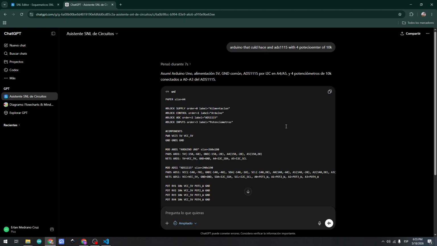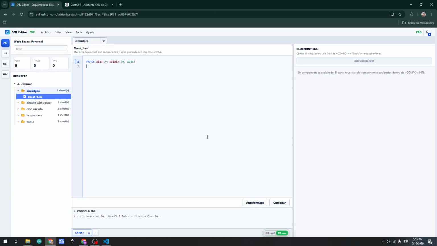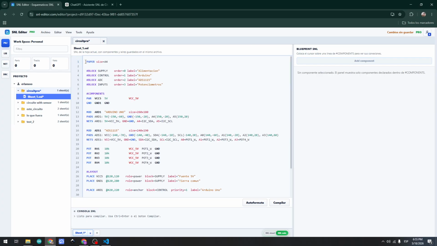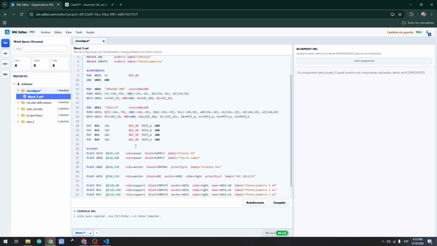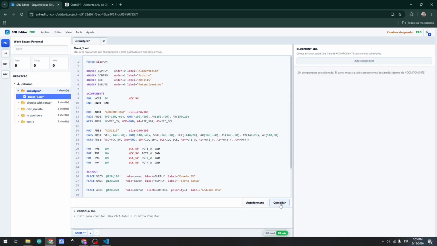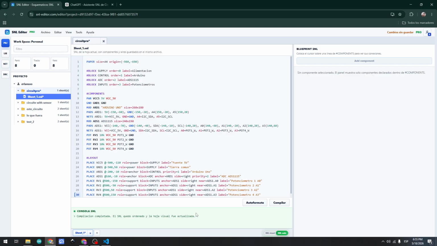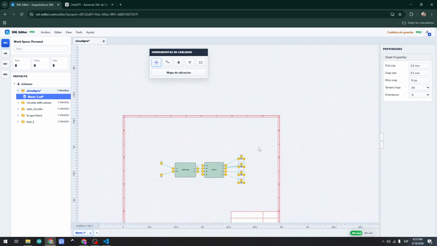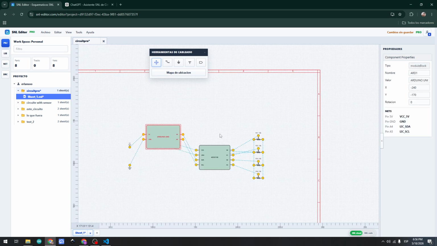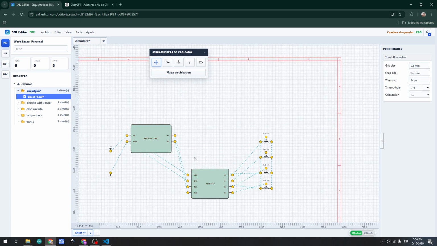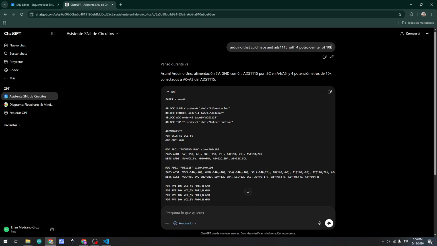Well, it's finished. You need to copy here, you go here, you need to delete this line here and paste. When you have this code, you need to push this button here, compile. You have here the information that says the compilation is complete, and you need to switch here. When you switch here, you have all the components that you need for this project.